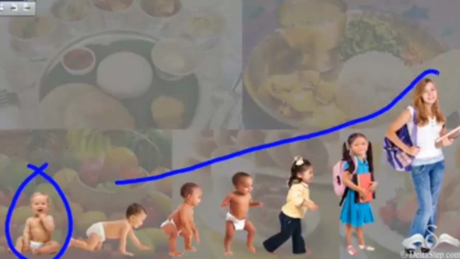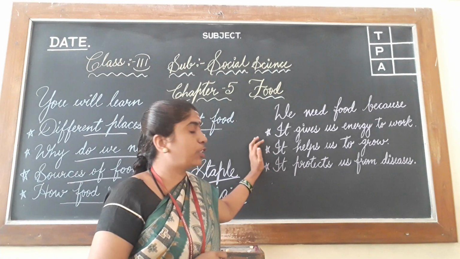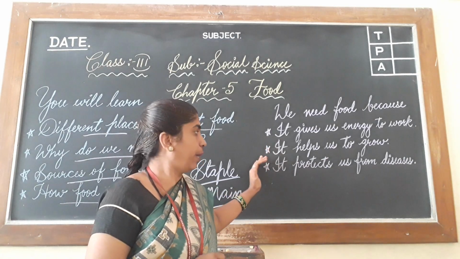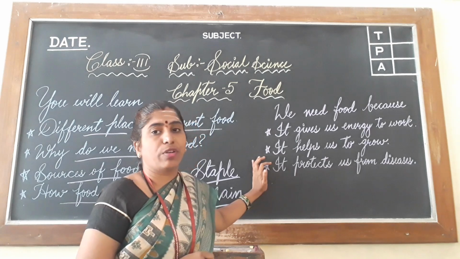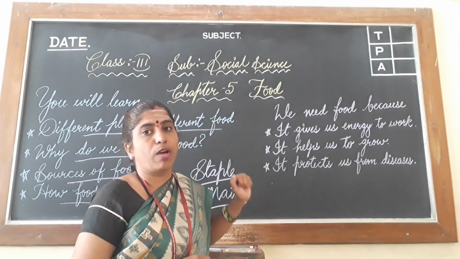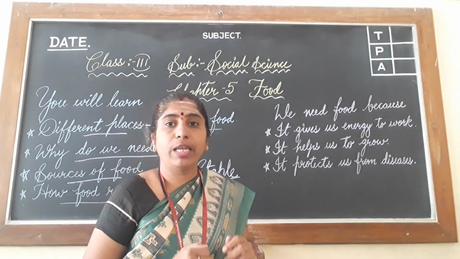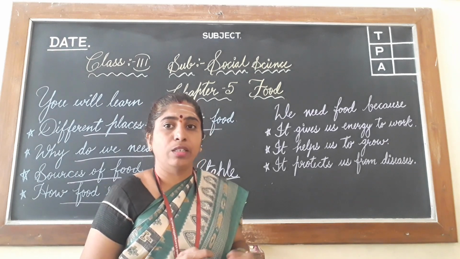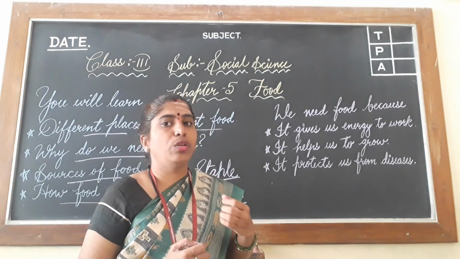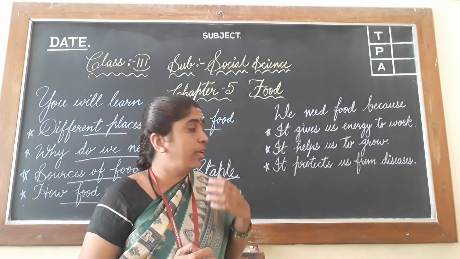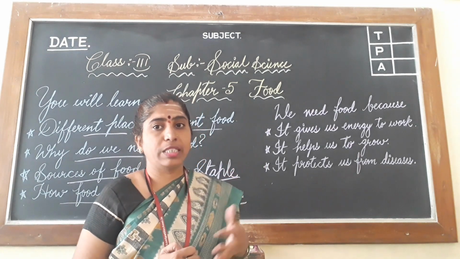Then it helps us to grow. See, when earlier you were in LKG, isn't it? 3 years or 4 years. Next 5, 6, 7, like this. Now you came to 3rd standard. It helps us to grow. Okay. Then it protects us from diseases. See, when you fall sick, how do you feel? You feel weakness, isn't it? So when you start eating food, you get the energy, and that disease will also disappear.